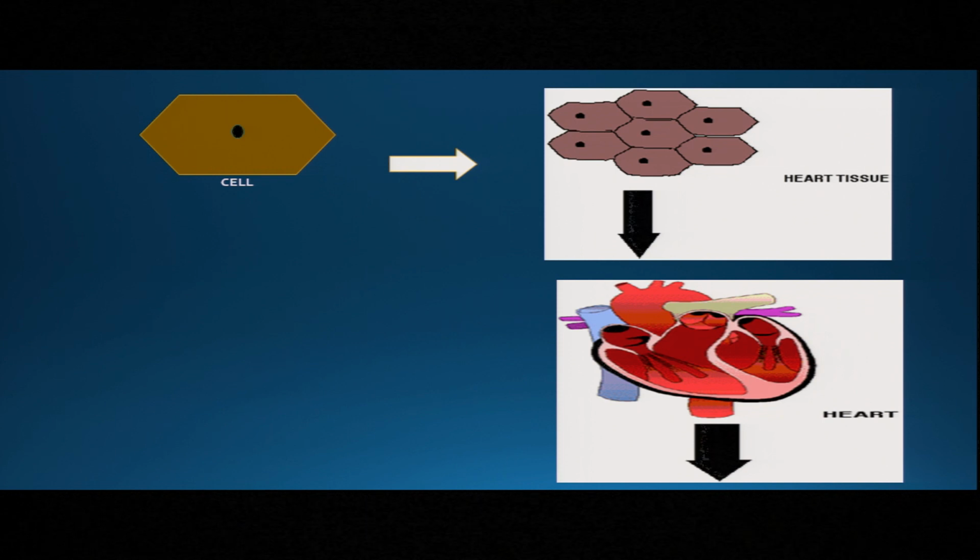Tissues again combine together to form organs, organs together form organ systems, and at last the organism. So let us find out what a tissue is.